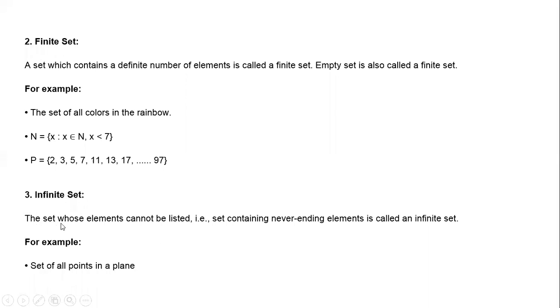The set whose elements cannot be listed, cannot be counted, for which we cannot have a one-to-one correspondence with the natural numbers, is uncountable. It is a set containing never-ending elements. Then that is called an infinite set. For example, the set of all the points in a plane is an infinite set.